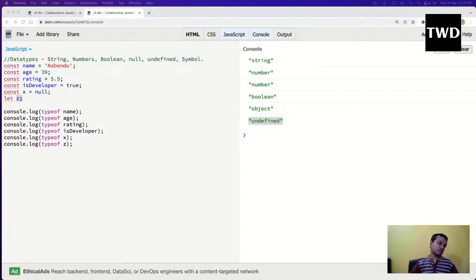Okay, so what is there? The thing is, why is the type of null coming as object? Type of null should come as null only, but it is coming as object. Why is it there? It is because of a story behind JavaScript. JavaScript was actually released in 1995.